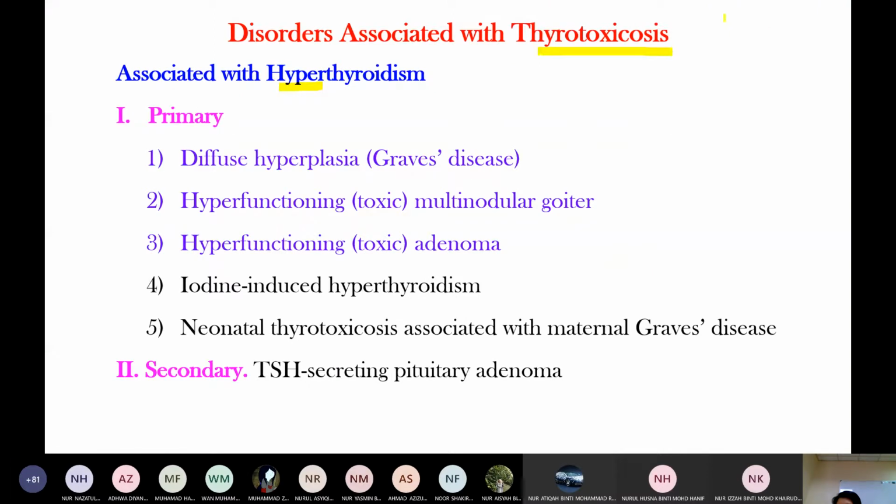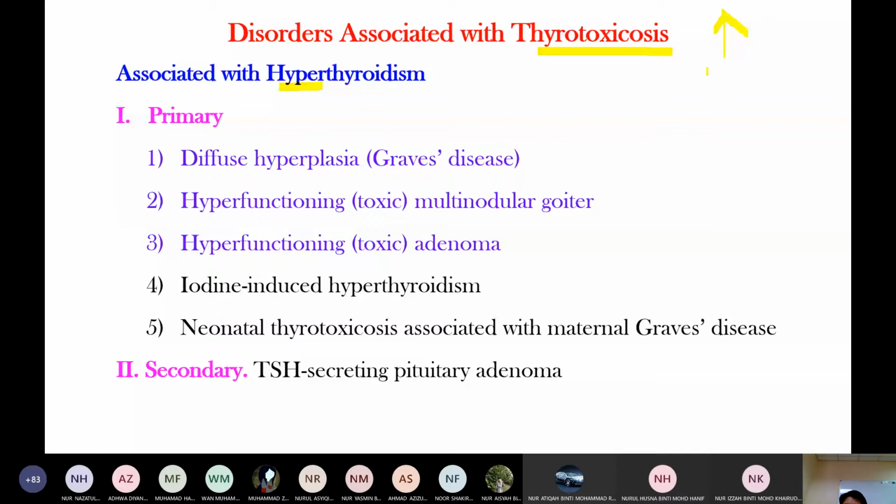Any condition that increases thyroid hormone level is called thyrotoxicosis. The increased thyroid hormone level may be due to hyperfunction of the thyroid gland itself, or it may be due to another exogenous cause.